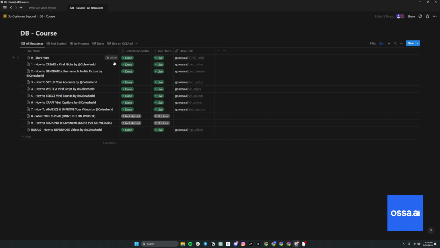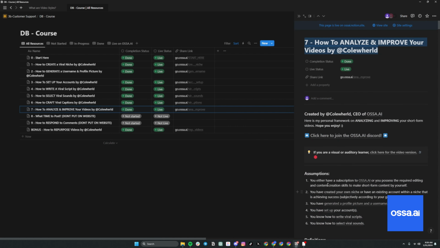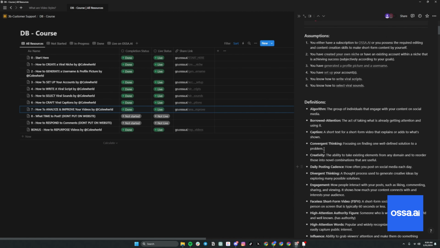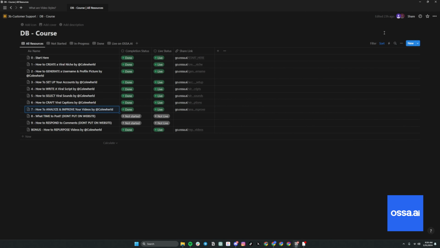You can see how following in the right order is incredibly important, because that's why I have assumptions on each one. So if you read through this and you're like, oh, I haven't created my own niche, I need to go watch that, right? Or, oh, I haven't generated a profile picture and username. If you're here, these are all prerequisites to completing this step. And if you skip here, then you're going to essentially consume this information in the wrong way, because these are all things that we mostly have talked about throughout these entire steps. And that's why it's super important to consume in order. So that's pretty much it, guys. If you have any questions, let me know.